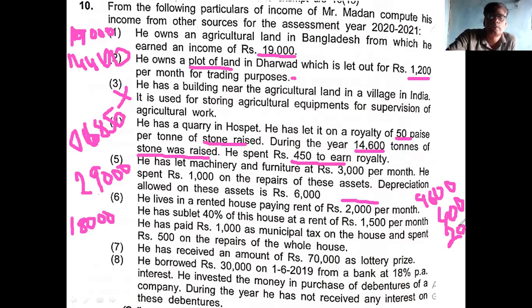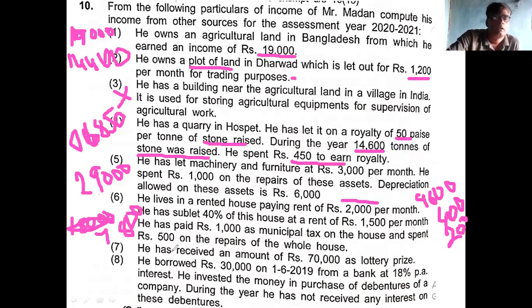What is total allowable expense? 10,200. You deduct 18,000 minus 10,200, that is 7,800. 7,800 is income from subletting.